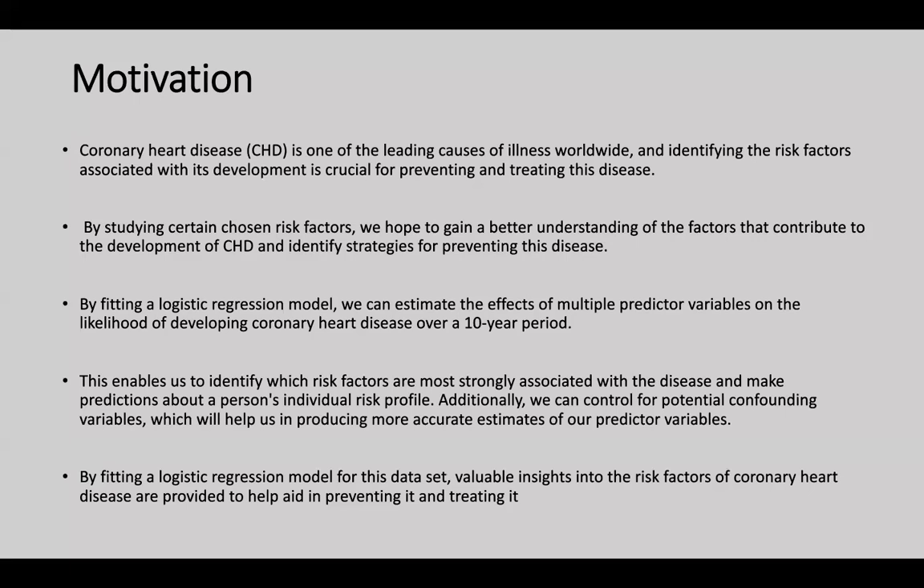By fitting a logistic regression model, we can estimate the effects of multiple predictor variables on the likelihood of developing the disease over a 10-year period. This enables us to identify which risk factors are most strongly associated with the disease and make predictions about a person's individual risk profile. Additionally, we can control for potential confounding variables, which will help us in producing more accurate estimates of our predictor variables.